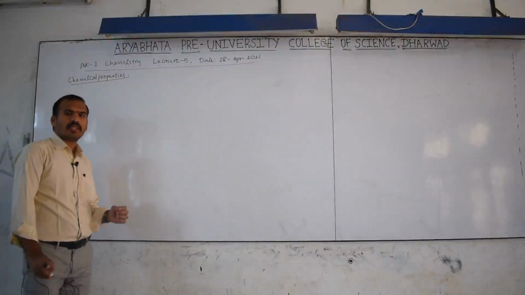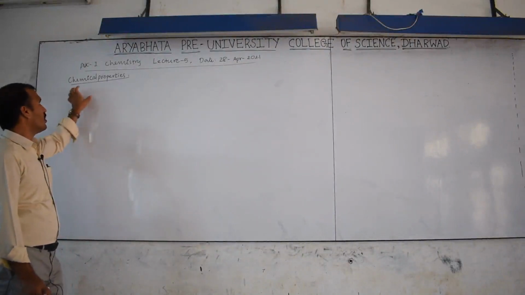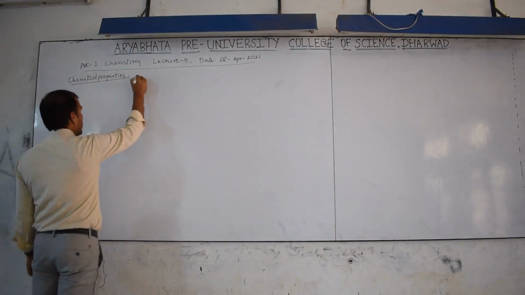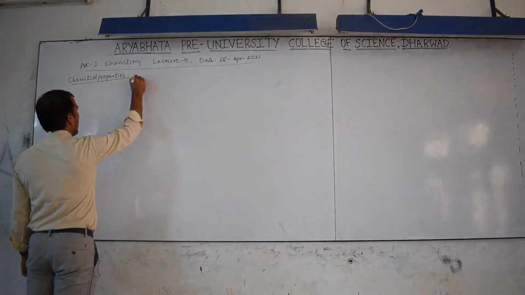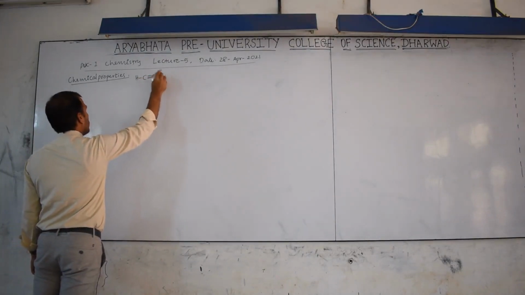In the previous class I discussed the preparation and physical properties. Now I am discussing the chemical properties. Alkyne structure we already know. This is one example here, HC triple bond CH.